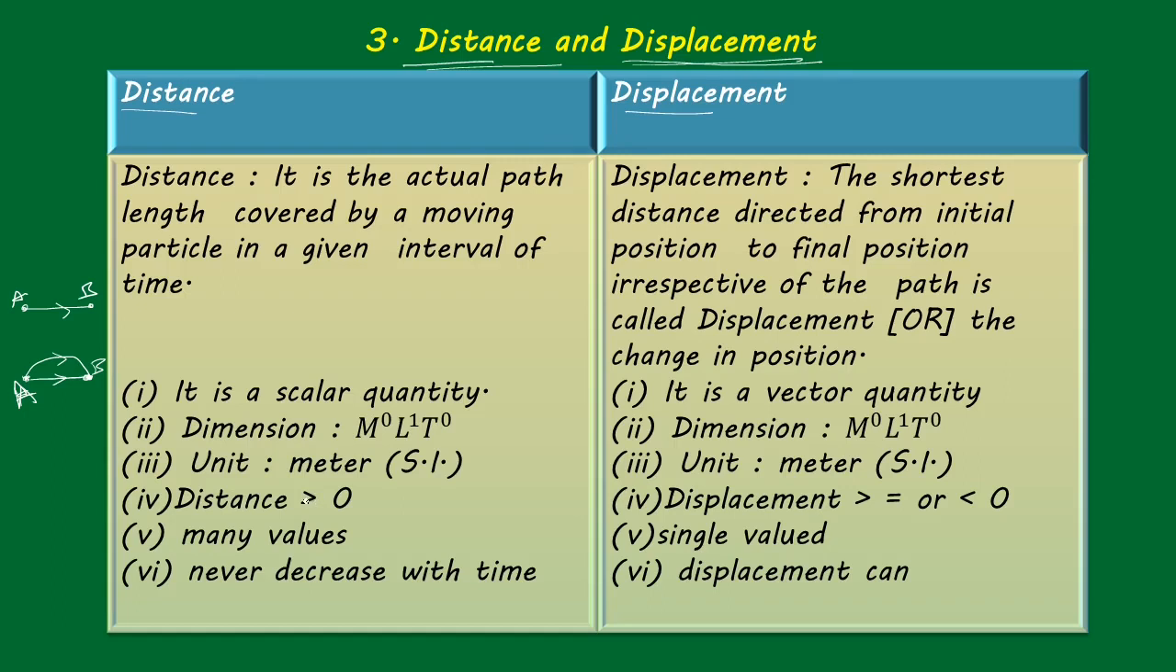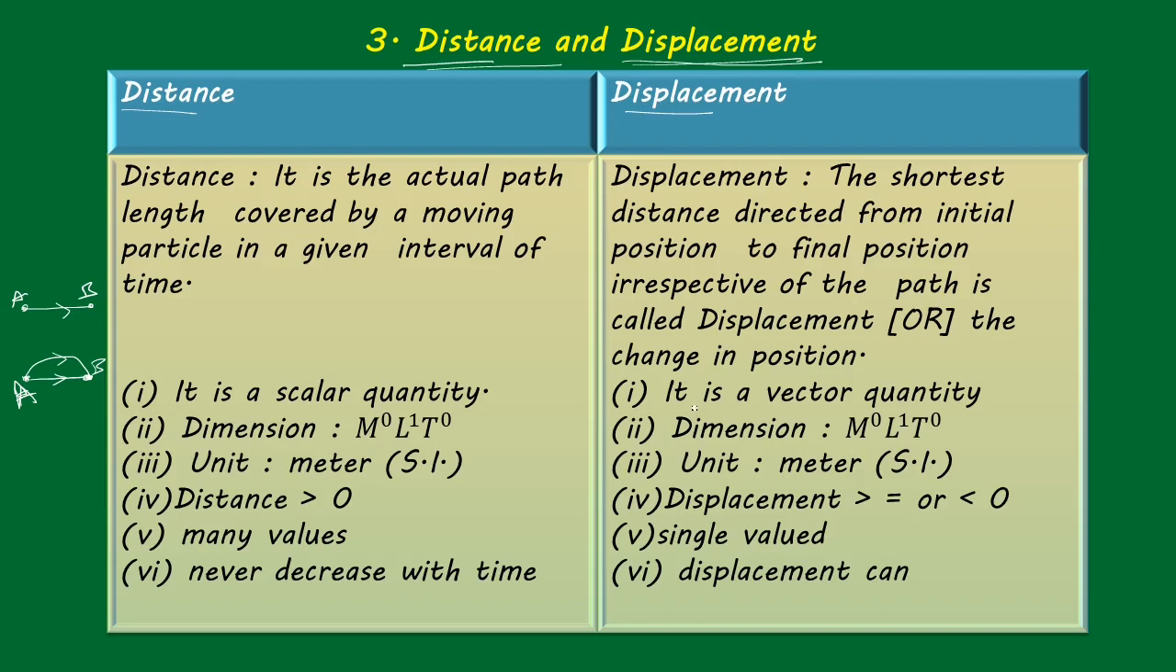And distance is always positive, meaning greater than 0, not negative. You cannot measure a -5 meter length; you always measure with a positive sign only. That's why distance always has positive values. And it has many values. Distance can have many values, I will tell you what that is in the next slide. And it never decreases with time. If the time changes, the distance will always increase, it cannot decrease with time.